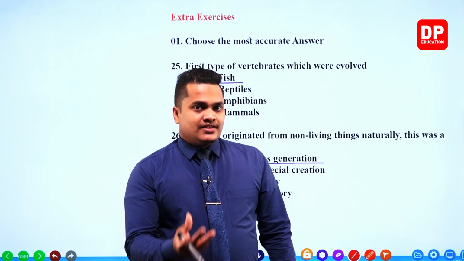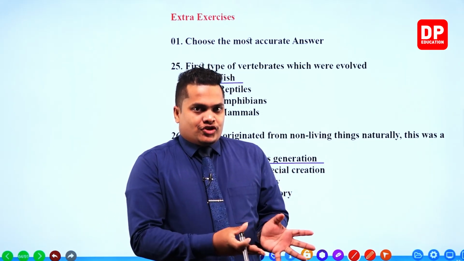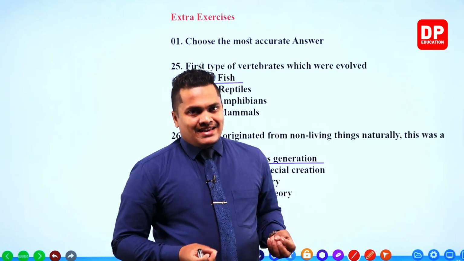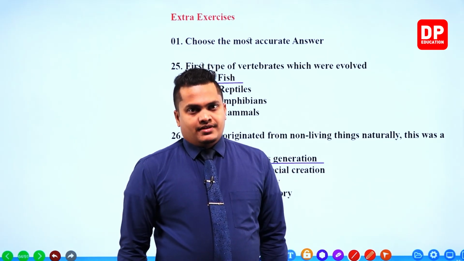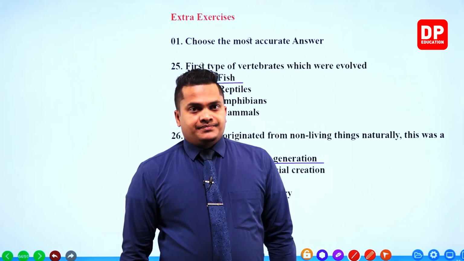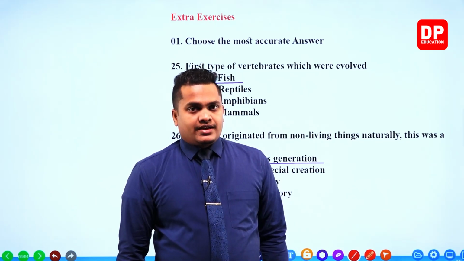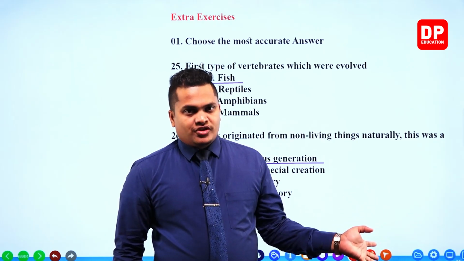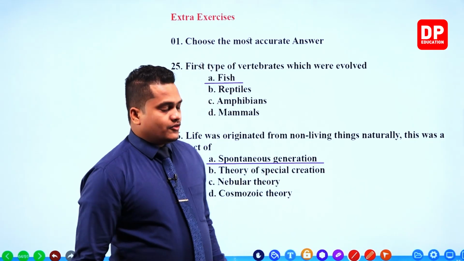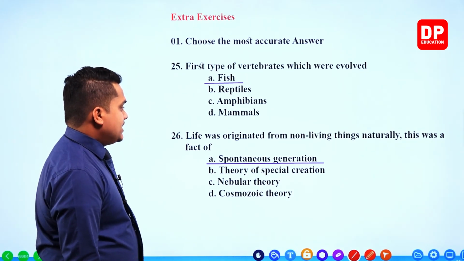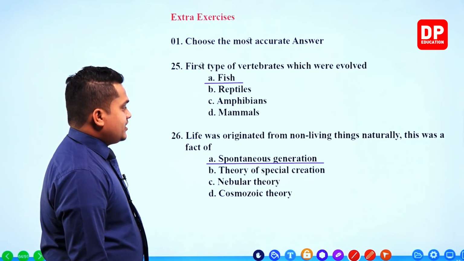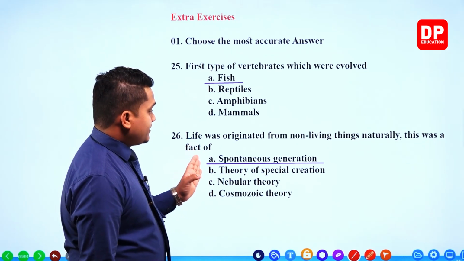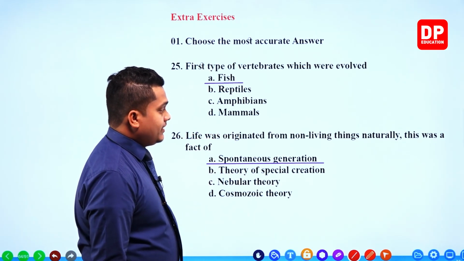So the spontaneous generation states that in nature, when time passes by, the non-living materials are coming up to life. Right? So it is incorrect. It was an incorrect fact. This theory was disproved by the scientist called Louis Pasteur. Right? So my dear children, the answer for question number 26 would be spontaneous generation. It was the theory that has a fact of life originated from non-living things.